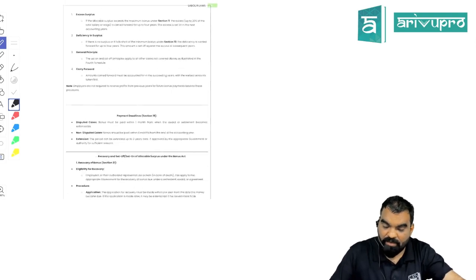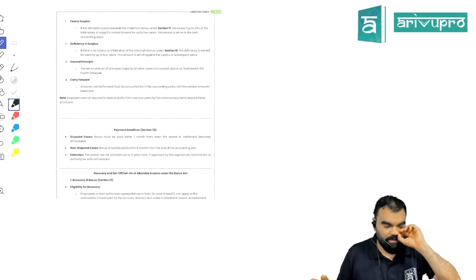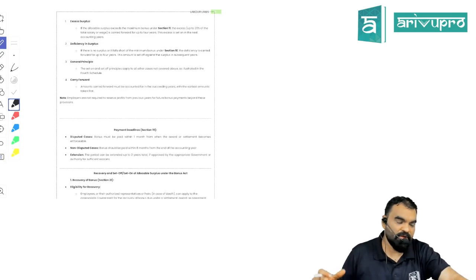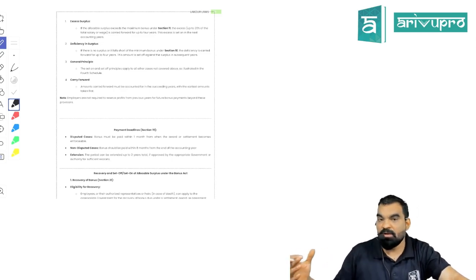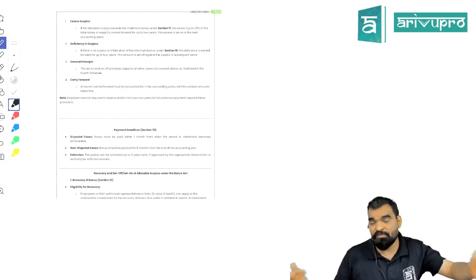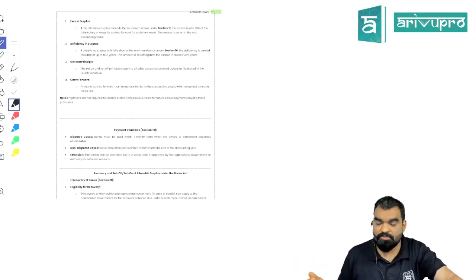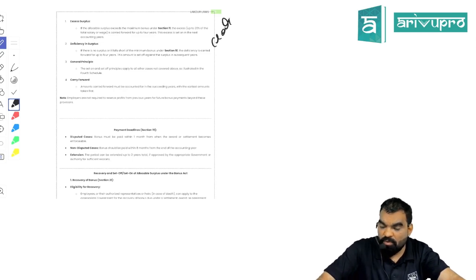If in any year you have available surplus, allocable surplus more than the maximum bonus, then you have to make a reserve for bonus payment, because in case of loss, you still have to pay the minimum bonus. So for the loss years, you will make a provision of bonus that is called bonus reserve, and that is known as set on. Set on is what? Creation of bonus reserve.